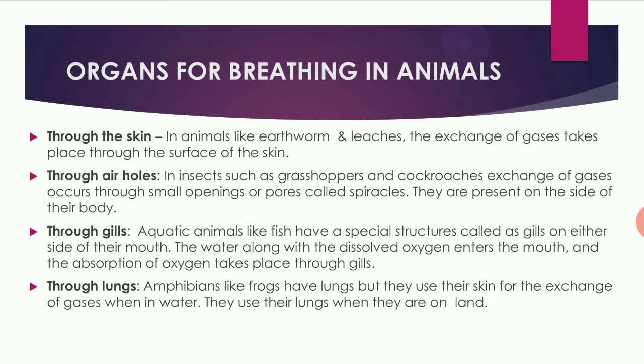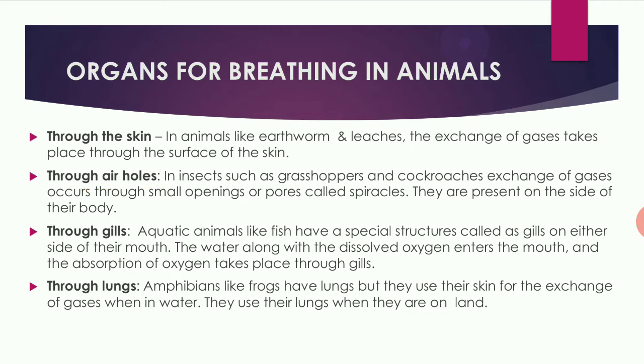Next, organs for breathing in the animals. We have different organs in different animals. Different animals breathe in different ways. Some breathe through skin, some breathe through air holes, some breathe through gills and some through lungs. Through skin, animals like earthworm and leeches breathe. The exchange of gases takes place through the surface of the skin. Their skin is shiny on the surface.